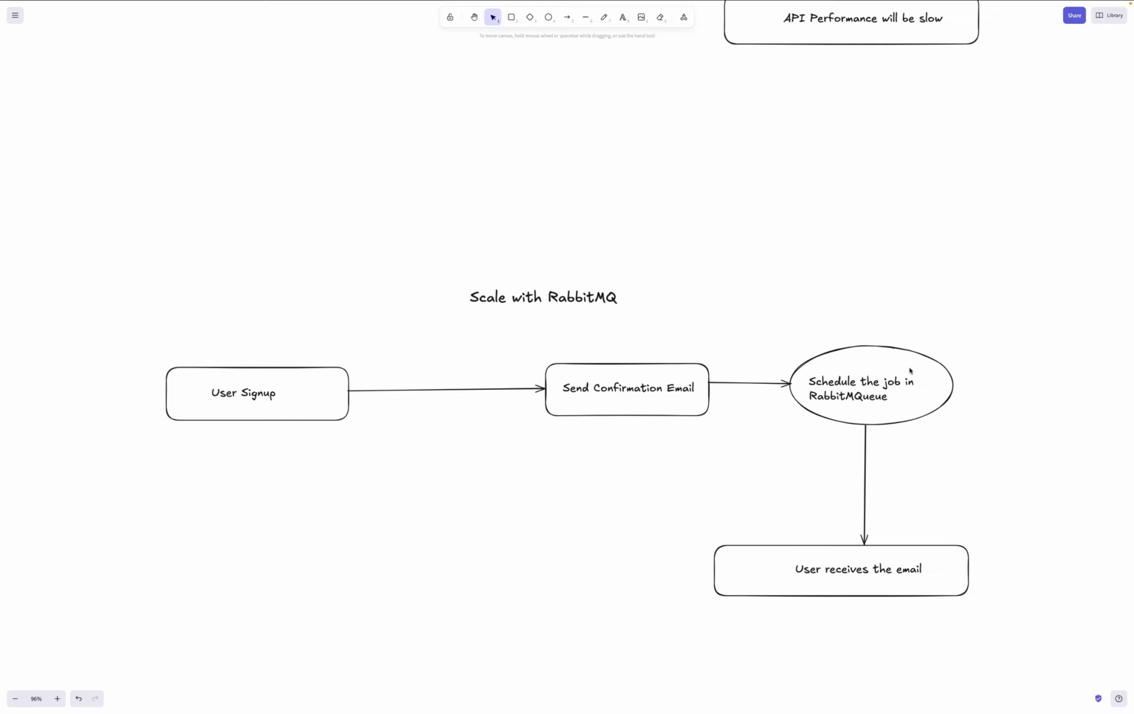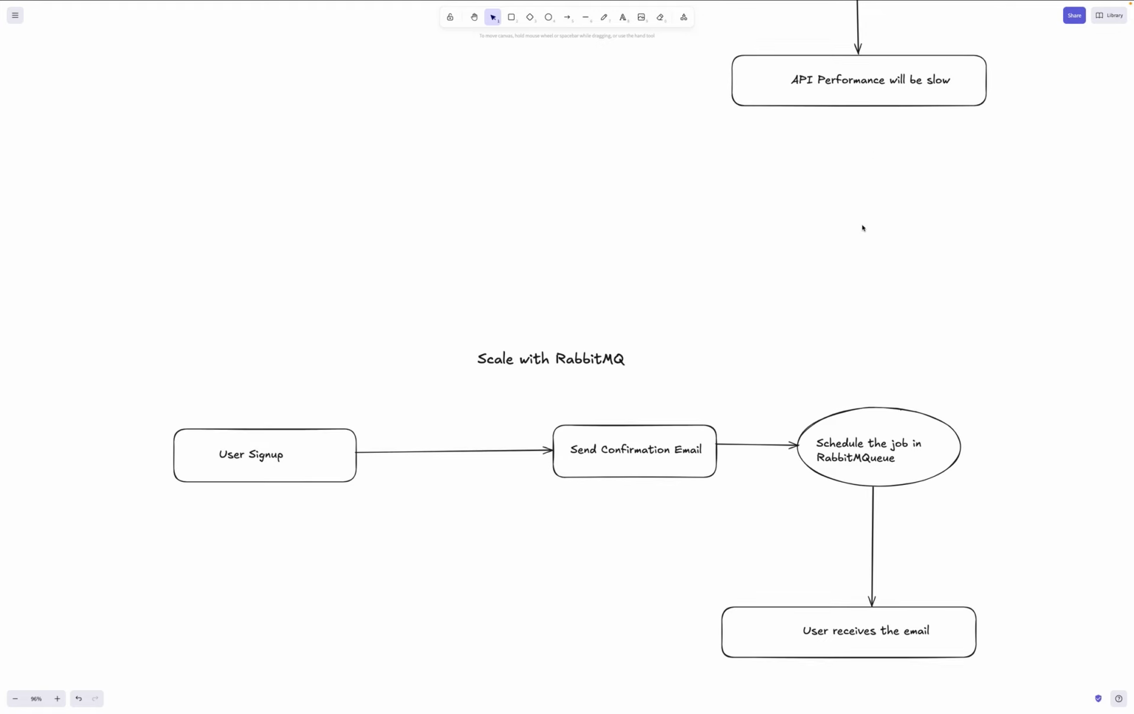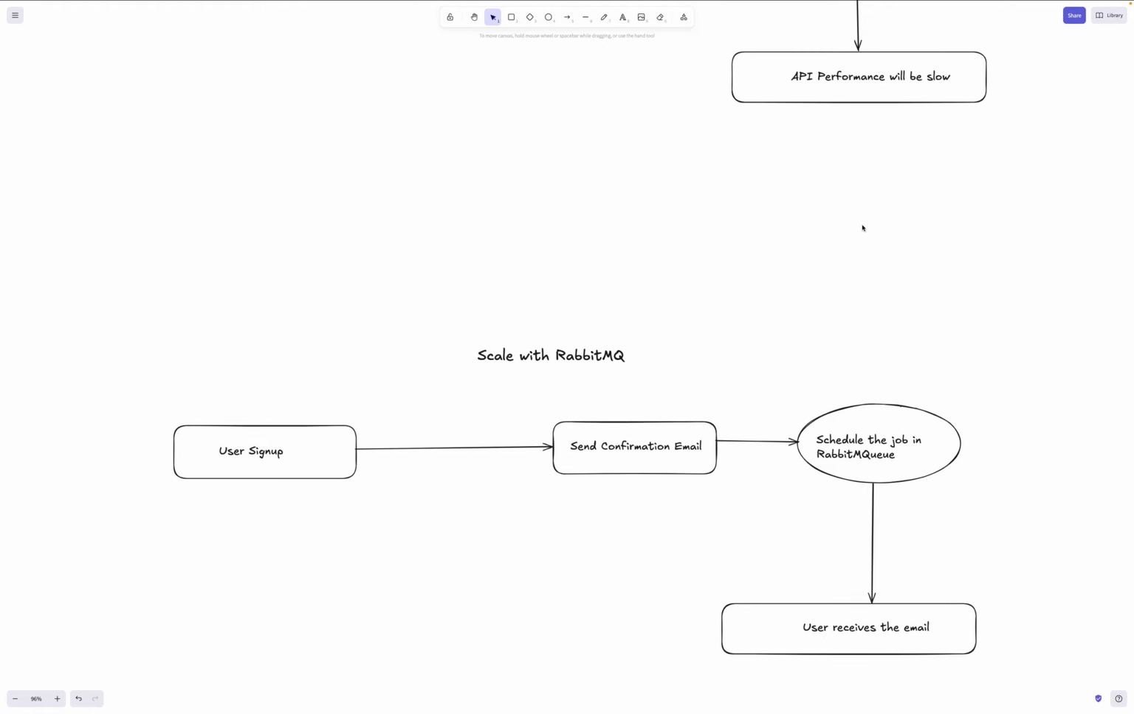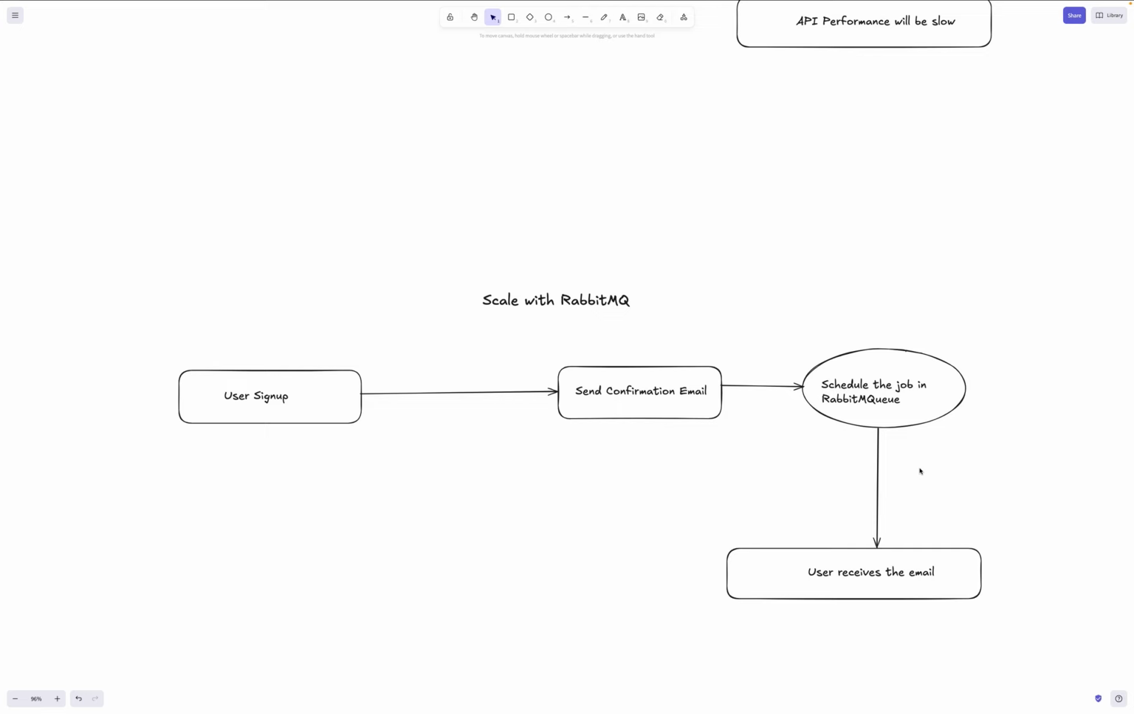Let's say the operation for 10 users completes in 10 seconds, or in 1 second, it will send the email. So now the application will be scaled. So this API performance slow part will be removed. We have scheduled that part to RabbitMQ. It's a separate server, right? This is how RabbitMQ is very useful. If you know this use case, you will be able to understand RabbitMQ very effectively.